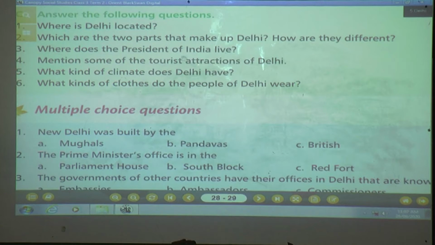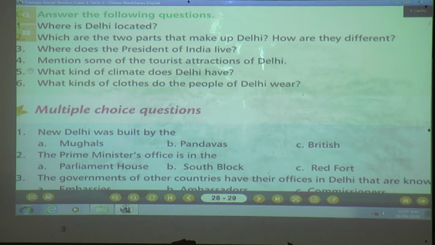Where does the President of India live? Yes children, come on, give me the answer. It is so easy. Where does the President of India live? Yes, the President of India lives in the Rashtrapati Bhavan.